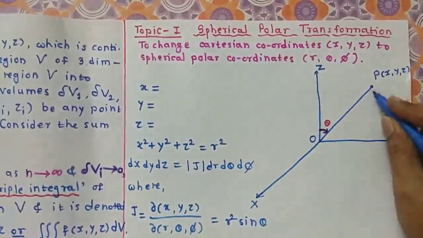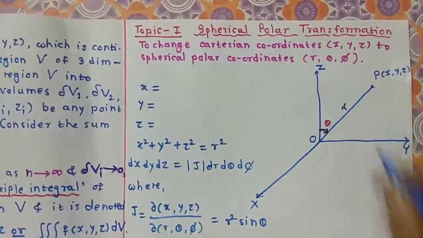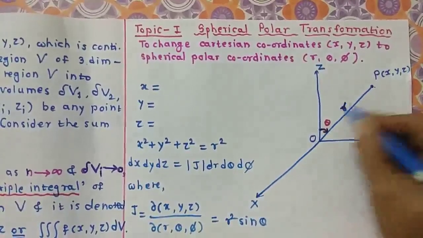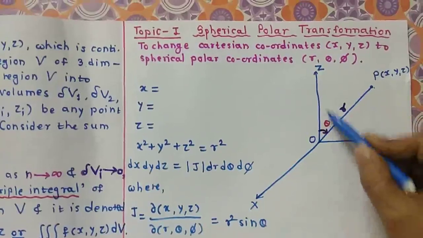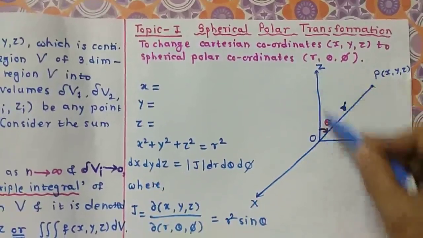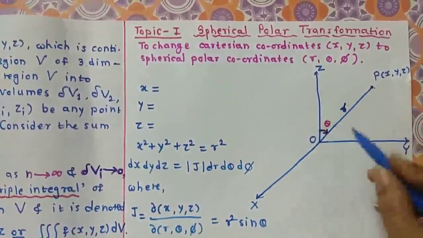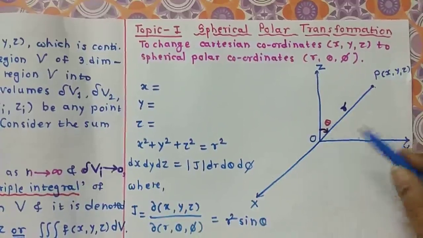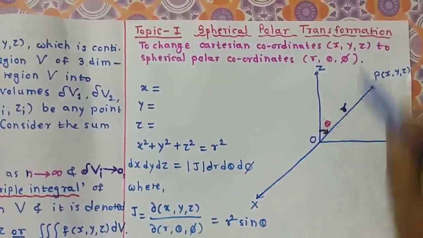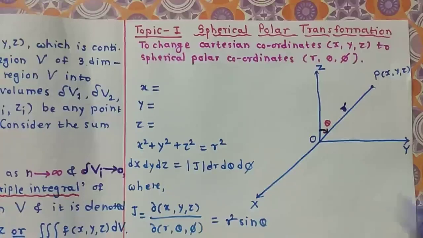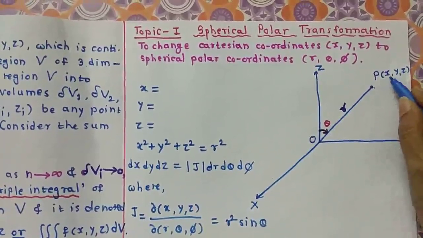If I join this point P from the origin, I get a vector, say r. So this is the vector r. Now this OP makes the angle theta with the positive z axis, and we measure this angle in the clockwise direction. So theta represents the angle made by this vector OP with the positive z axis. Now we are going to find the spherical polar form of x, y and z.